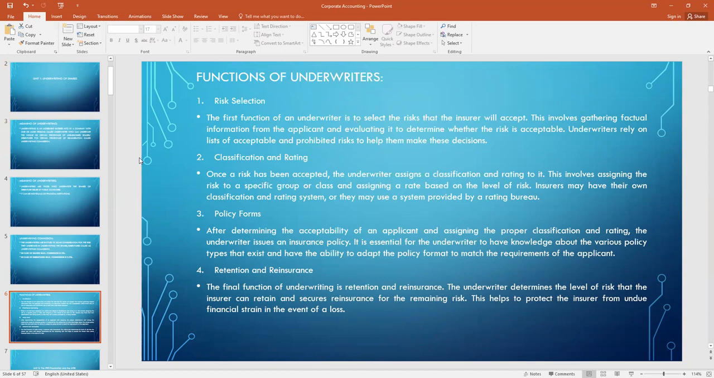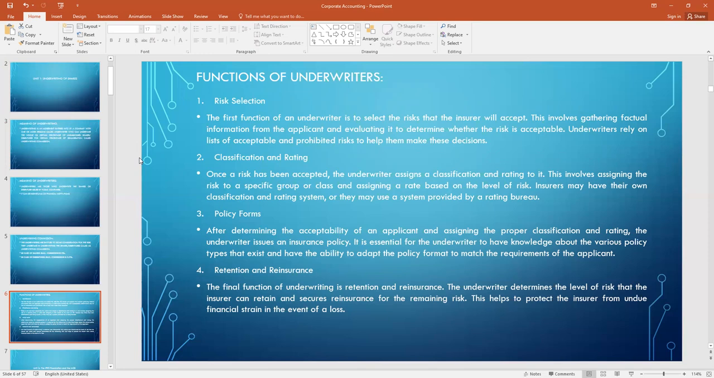The first function of an underwriter is to select the risk that the insurer will accept. This involves gathering factual information from the applicant and evaluating it to determine whether the risk is acceptable or not. Underwriters rely on a list of acceptable and prohibited risks to help them make this decision. So the underwriters help their client in selection of the risk, recommending to the client based on whether the risk is more or less.